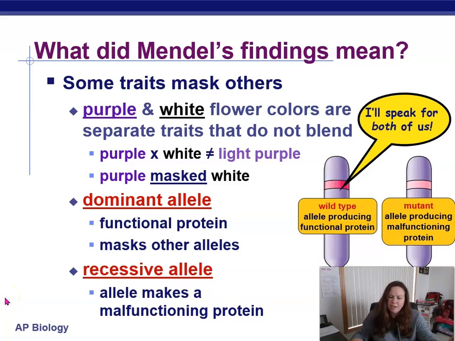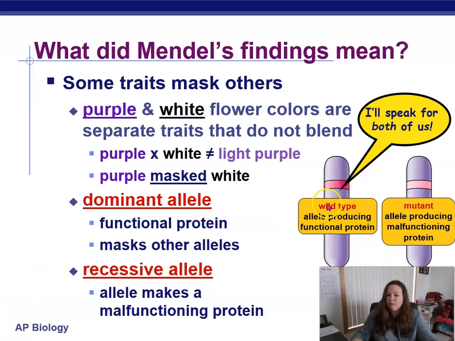Often you can think of the dominant allele as the functional protein, but not always. There are exceptions to that, and it again masks the other alleles. And then the recessive allele as the malfunctioning protein or the absence of the protein. But not always. Again, there are a lot of exceptions to those rules. With the white flowers, you can think of it as an absence of pigment, whereas the dominant allele is the presence of the purple pigment, the functional purple protein pigment.